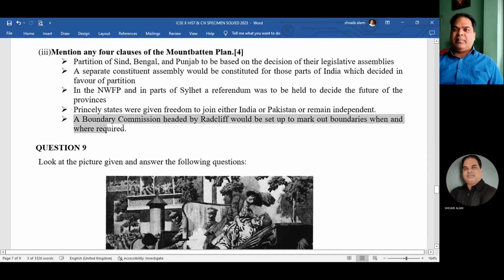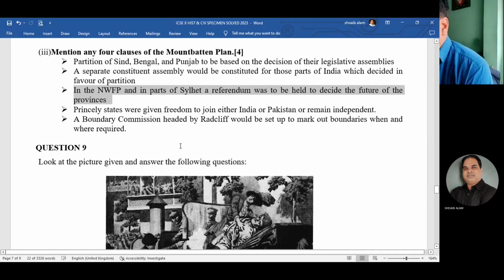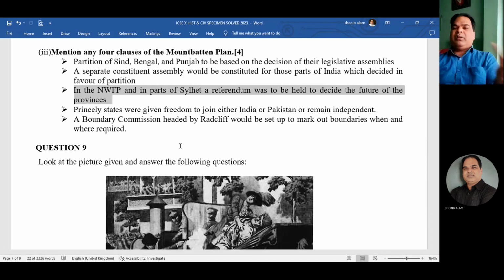Okay, so boundary commission was headed by Redcliffe. Okay, and this point also you can mention it. Northwest Frontier province and in parts of Sylhet, a referendum was to be held to decide the future of the provinces. Okay, so all this was to be done. Is that clear? The next one you can see here.